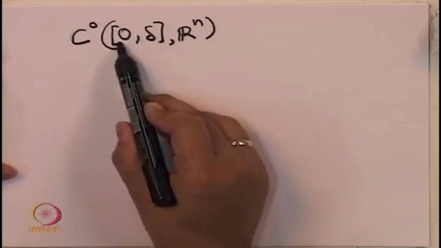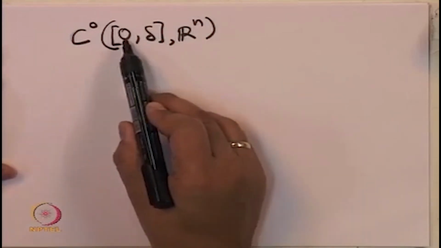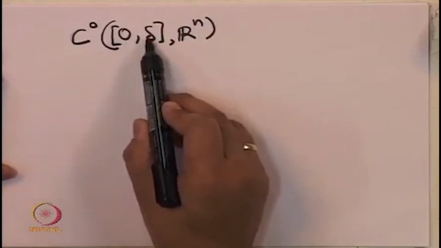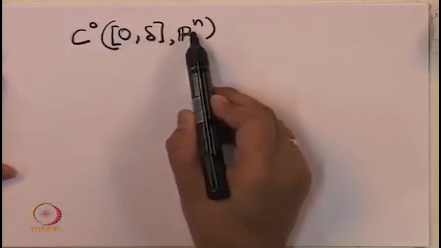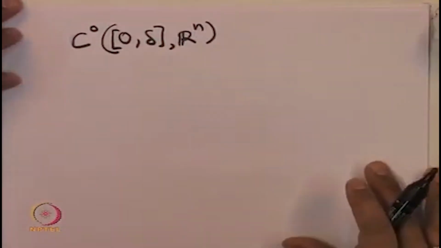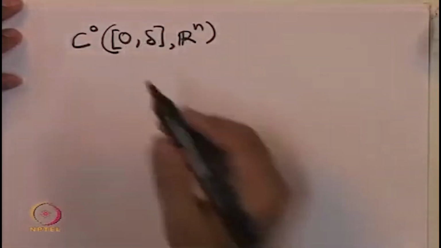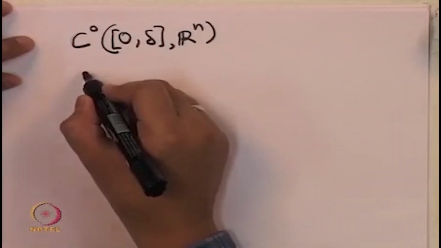Time varies from 0 to delta, and for each time instant in this interval the function gives a vector in Rn. We are saying sup norm.